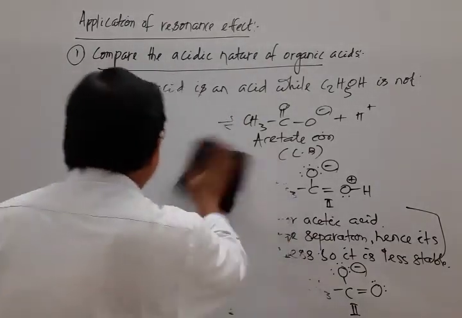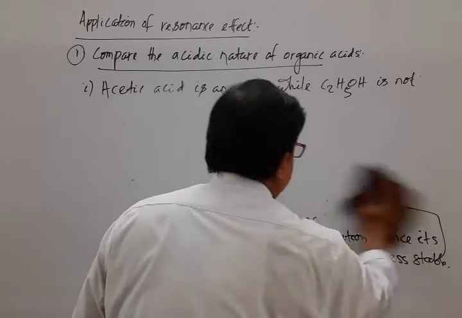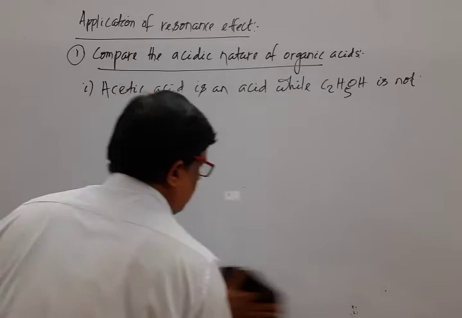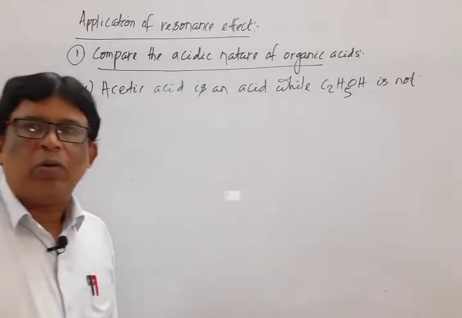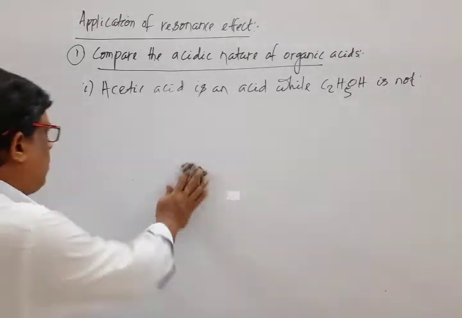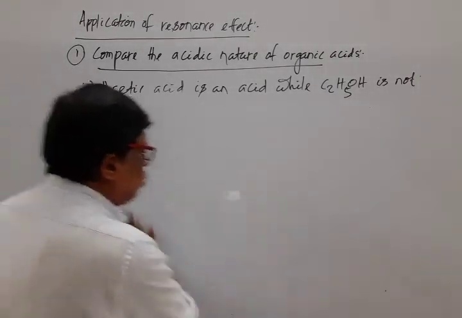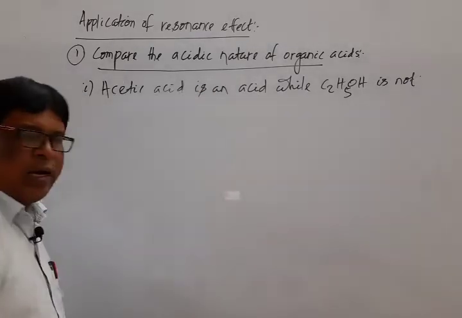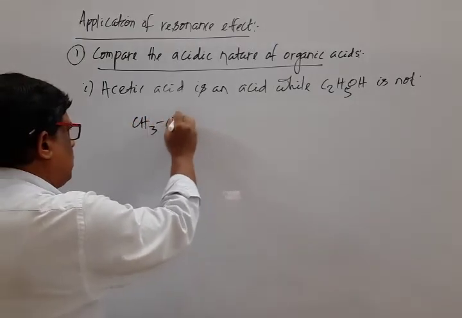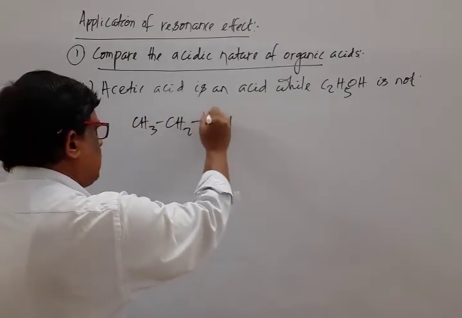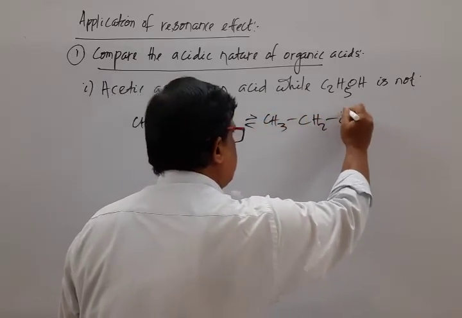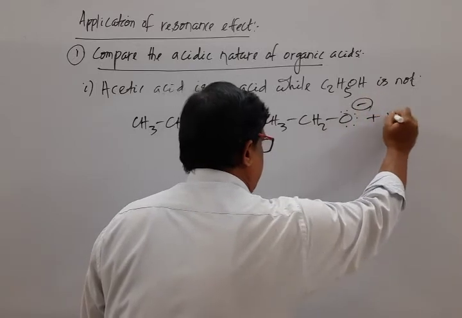On the other hand, ethyl alcohol also ionizes to donate a proton, but after donating the proton, what is left? Ethoxide ion, but it is not stabilized by resonance. So, though it donates a proton, yet it is not treated as an acid. Mark that. CH3CH2OH when it ionizes forms CH3CH2O minus plus proton.